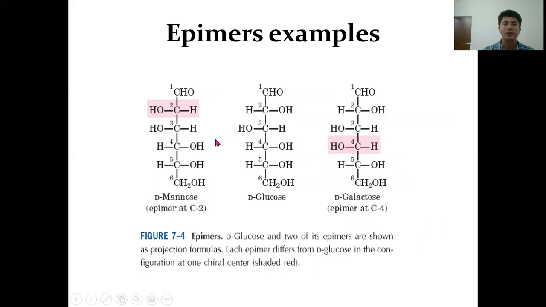The glucose and mannose differ with respect to the second carbon, whereas the rest of the functional groups are in the same orientation in both cases. If we compare glucose and galactose, they differ with respect to the fourth carbon, and so they are epimers of each other. So glucose and mannose are epimers of each other. Glucose and galactose are epimers of each other, whereas galactose and mannose are not epimers of each other.